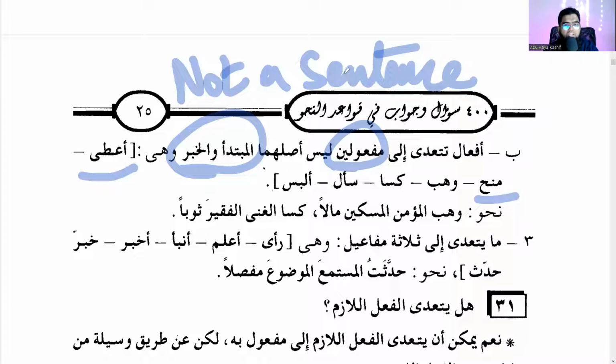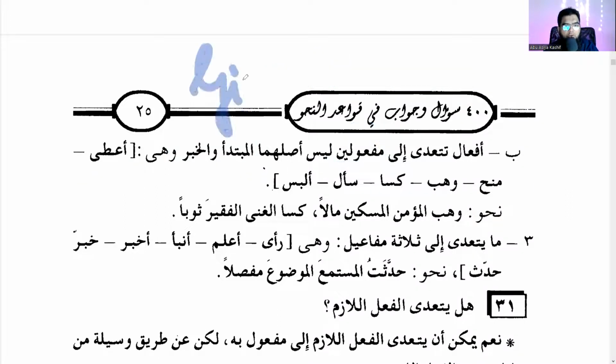It's something relating to giving someone something. Like a'ata, he gave. So he'll give someone something. So we take two maf'ulun, right? I gave Hamid a book. So a'taytu Hamidan kitaban. Correct?